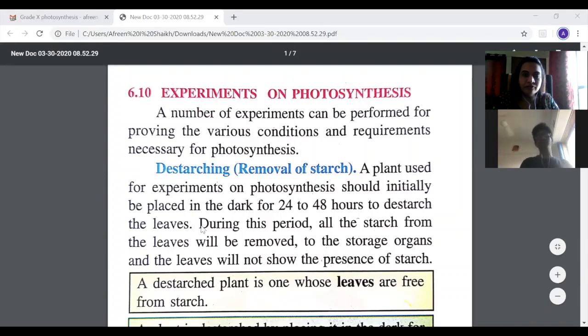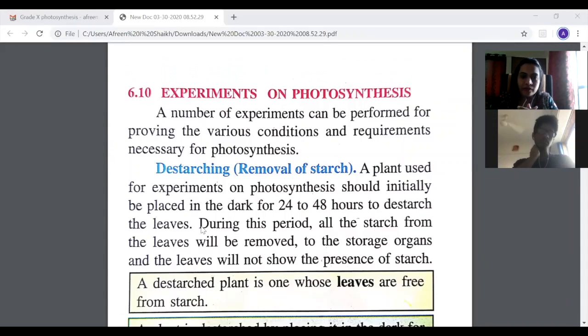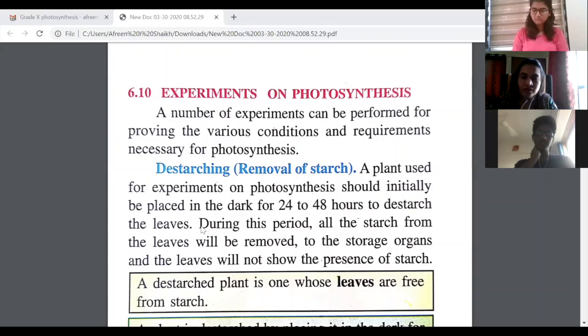Now, the experiments of photosynthesis, children, there are a number of experiments that can be performed. However, that is for proving various conditions which are necessary for photosynthesis. So we know that for photosynthesis, chlorophyll is essential, light energy is essential, right? Carbon dioxide is essential as a raw material. Even water is essential for photosynthesis to occur. So each condition can be tested.